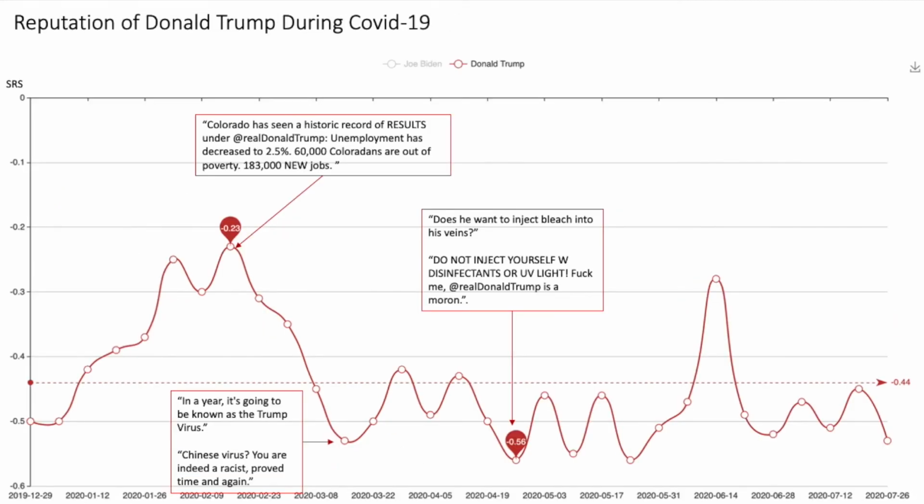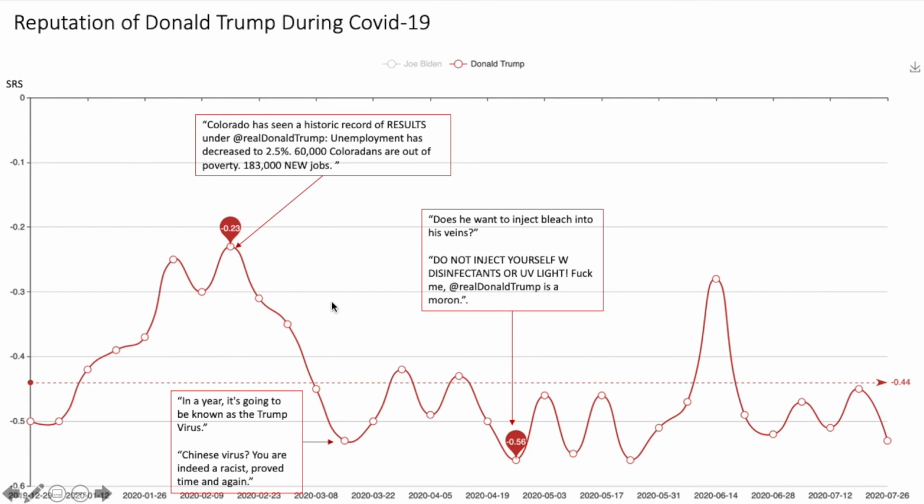We also analyzed the SRS trend of US President Donald Trump. For a short period of time between January and February, his reputation wasn't too bad. However, from the end of February, his reputation immediately plunged.